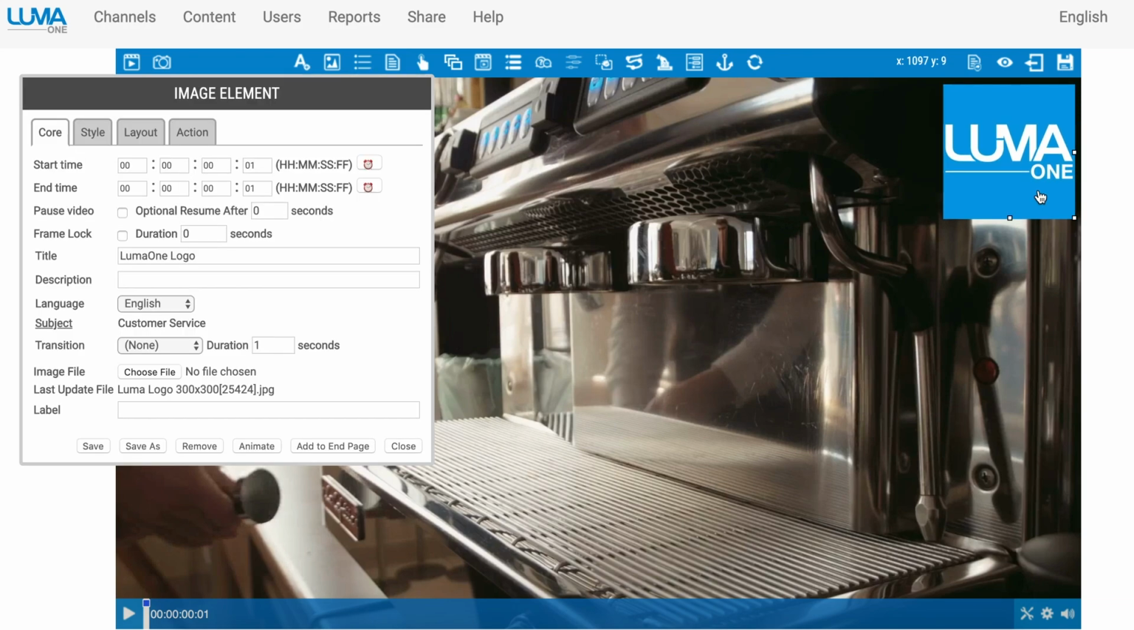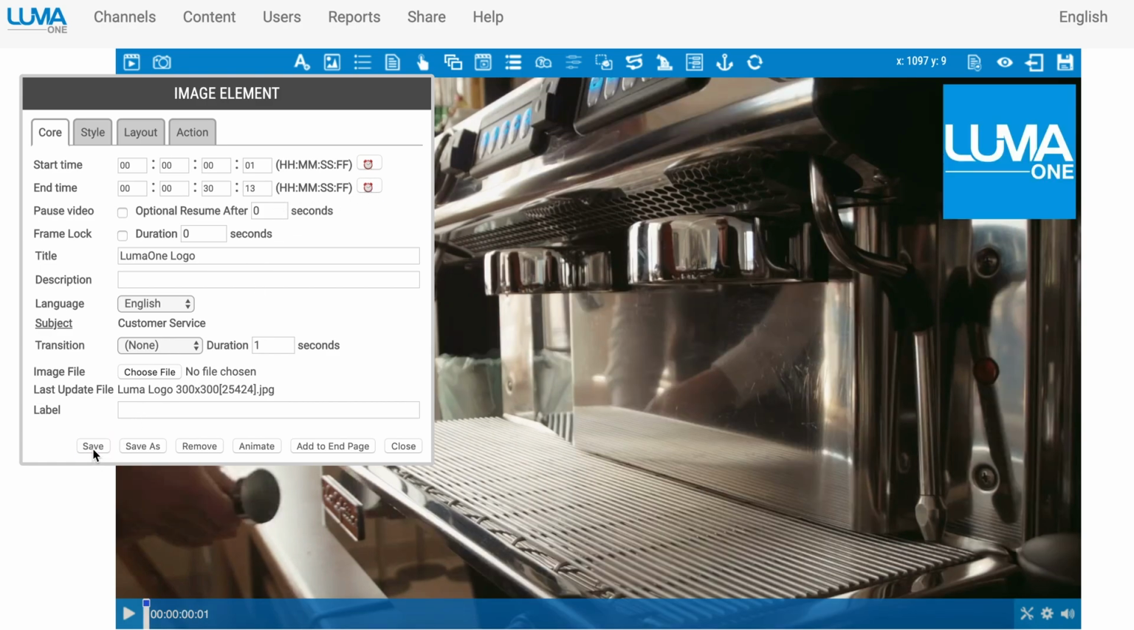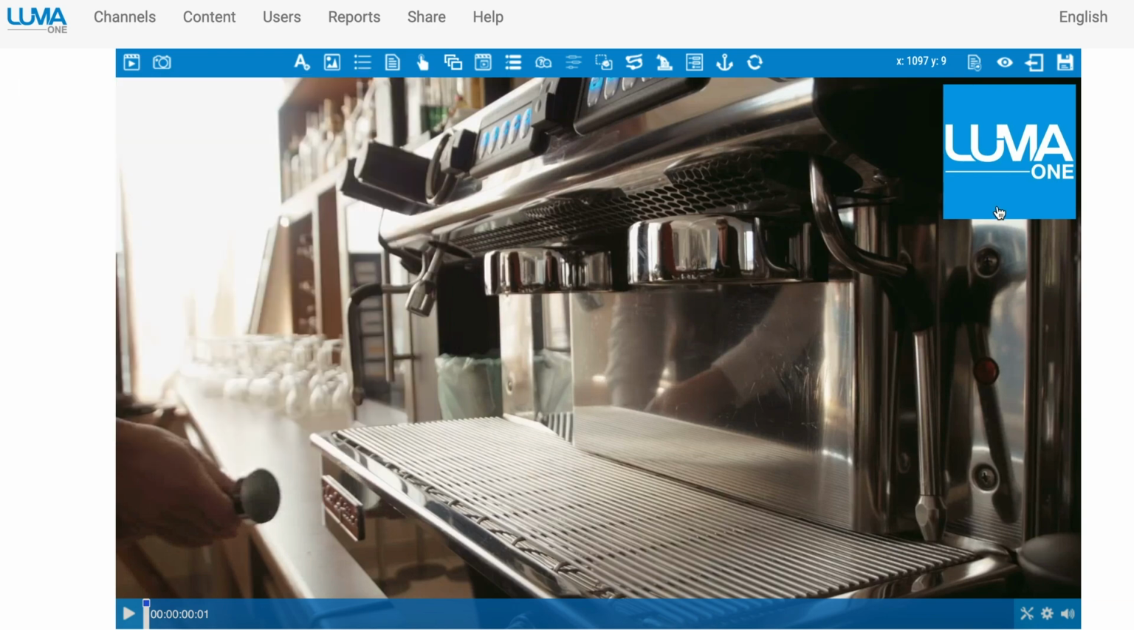And perhaps I'd like to actually set this to appear the entirety of this course or video. So what I'll do is I'll use my time here, drag it to the very end, and I'll set the end time as the very last frame of this video. Click Save, Close, and now this logo will appear from the very first frame to the end of my video.